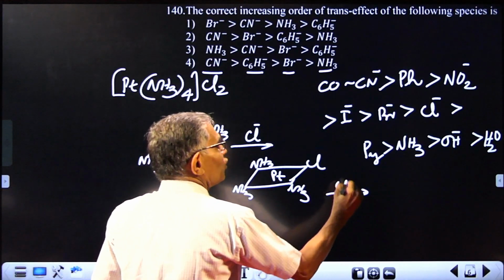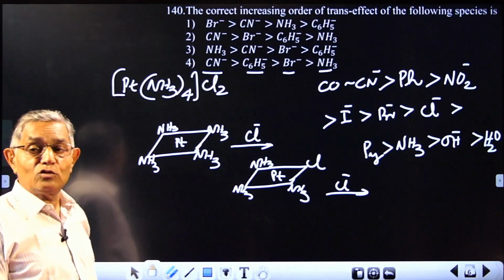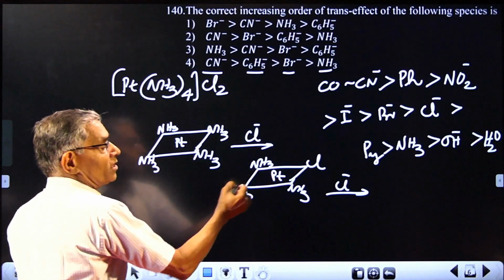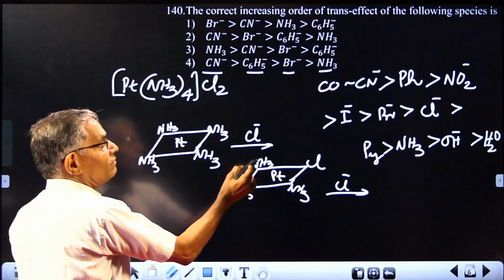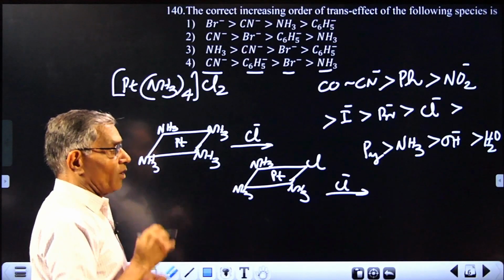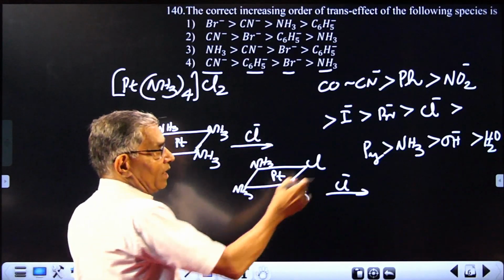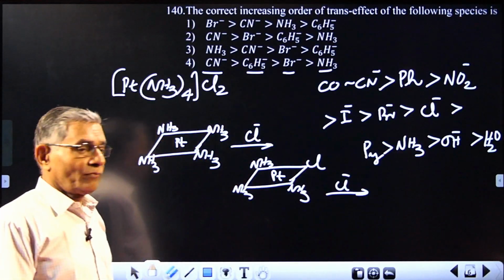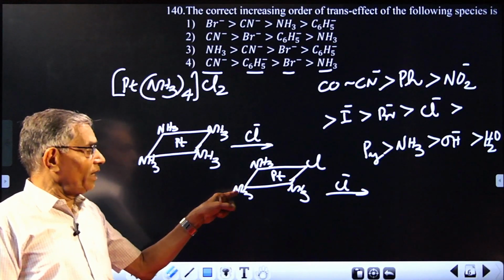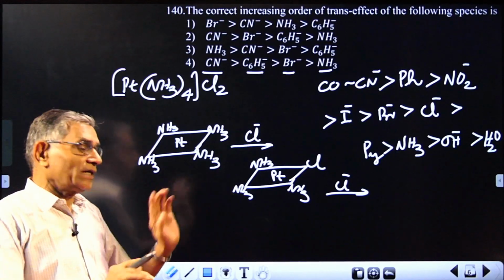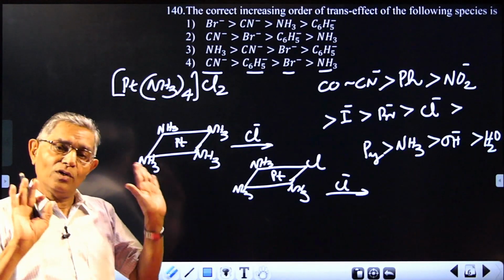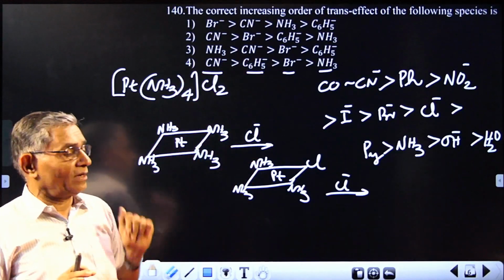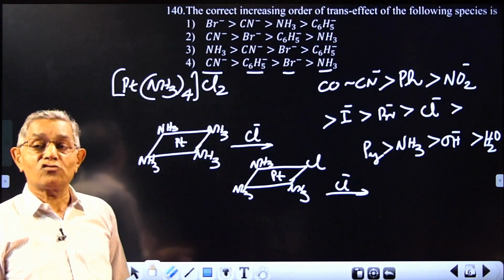When the second chloride displaces an ammonia, there are two possibilities. One will be either this ammonia which is trans with respect to the chlorine, or this ammonia which is cis. Which will be actually formed? You look at the series. Trans effect of chloride is more than that of ammonia, means the ammonia at the trans position can be displaced. That is the way you take it. Very simple method. When chlorine has got higher trans effect, it means it can easily form the trans compound.